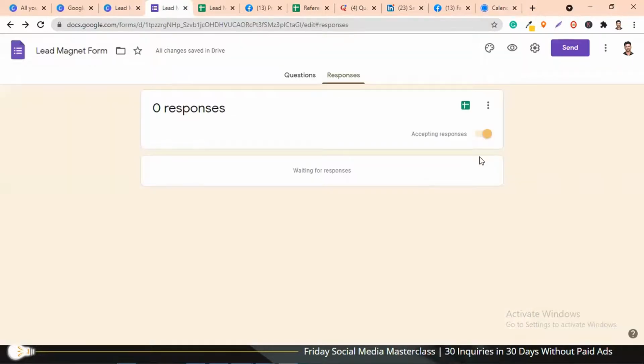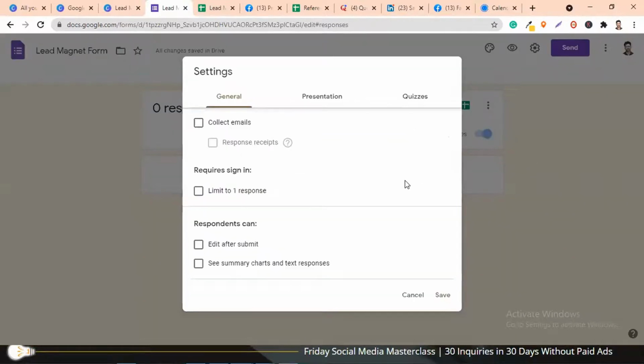Once someone fills up the form, I want to take them to the Calendly link where they can directly book the slot. So through Google Forms we are collecting their information, ensuring that it goes to the Google Sheet, and then giving them a link to book the 30 minutes free slot.